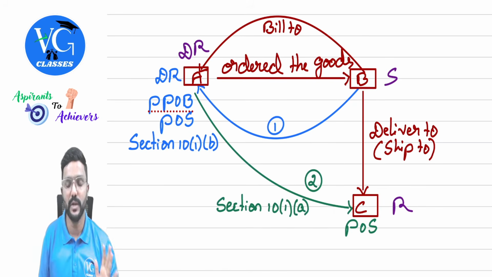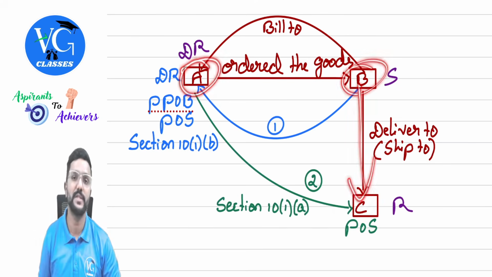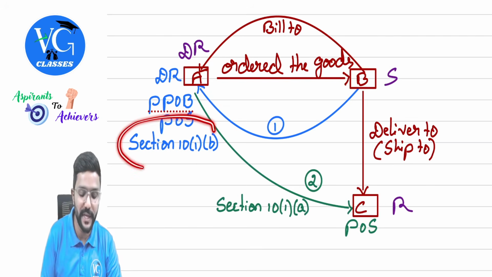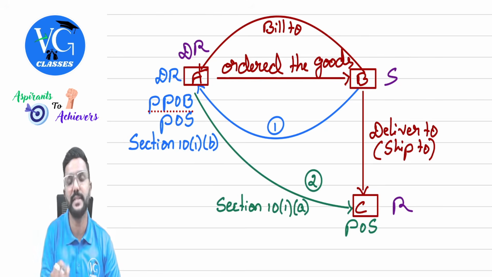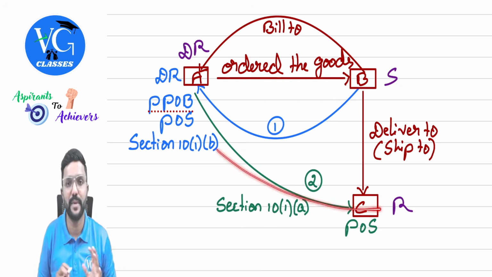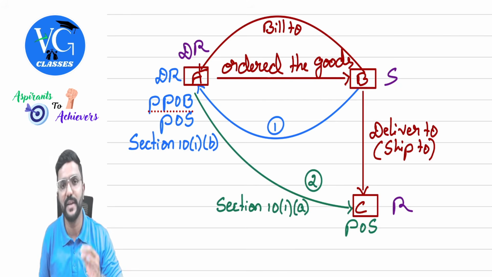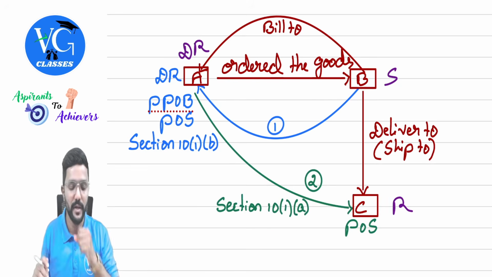But what we just now learned is with respect to the goods which are ordered by A with B to deliver to C, guys. So as per section 10(1)(b), the principal place of business of Mr. A, who is a deemed recipient, is the place of supply. Is that clear? I have just explained this part also. If they have asked you to explain in the exam, you explain. If not, you can ignore this transaction. Got it?